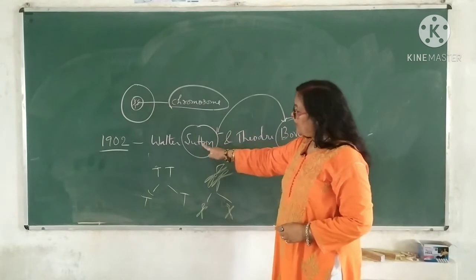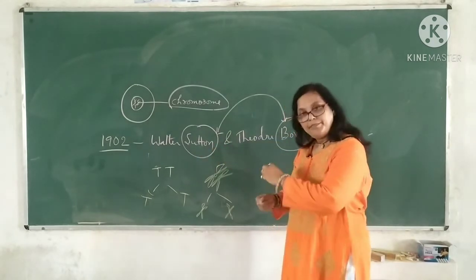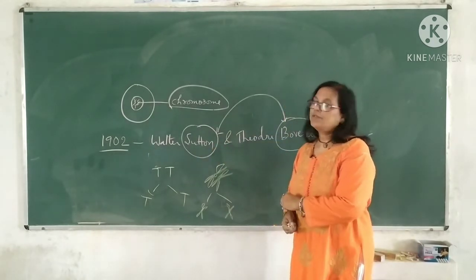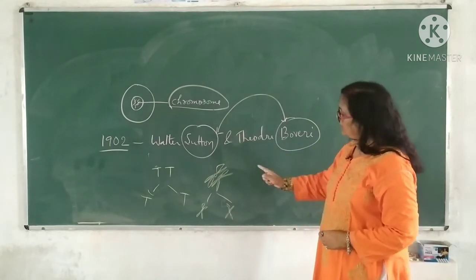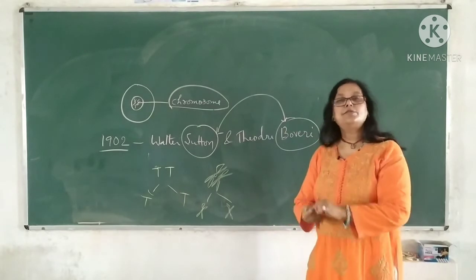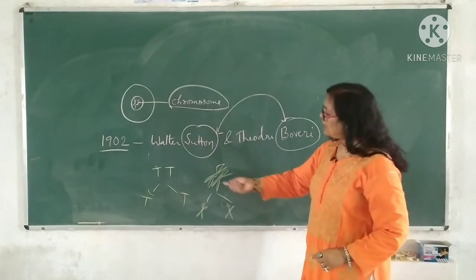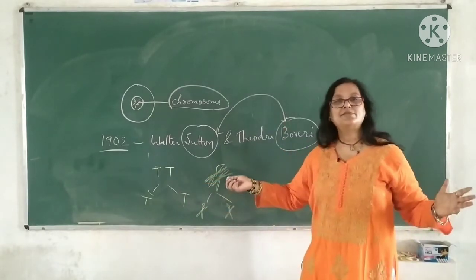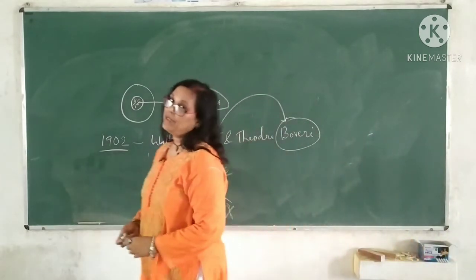Further, in the study of meiosis under the microscope, Sutton and Boveri noticed that these chromosomes also remain in pairs, similar to the factors, and they also segregate during gamete formation.